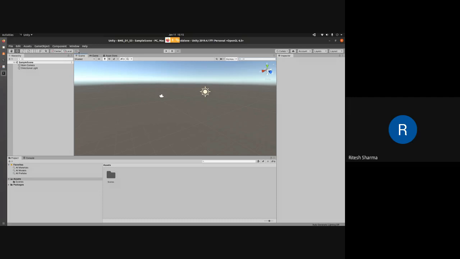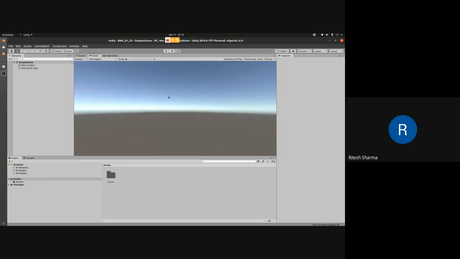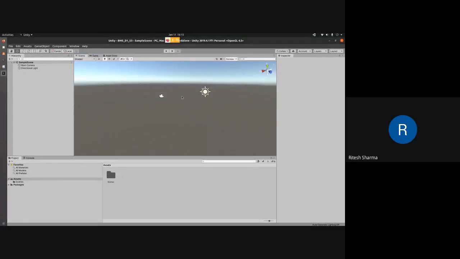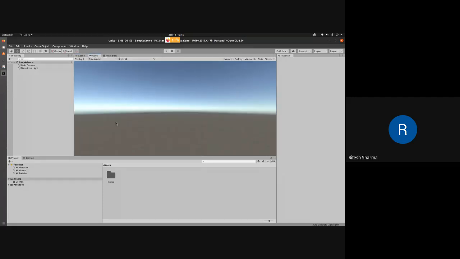Alright. Okay, so the first tab here on top would be scene. Scene is where you do all the physical settings, like locating your objects and rotating them for the initial setup, for the initial scene. Whatever you want to do, you do it in this particular window in the scene. Then game is what you see when your application is running. Currently you can see that nothing is being shown here because there is no object. There is just one camera, one light. What you are seeing here is the view coming from that camera, and the light is just lighting it up so that you can see objects.